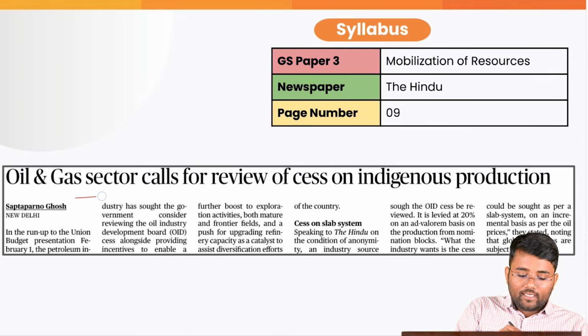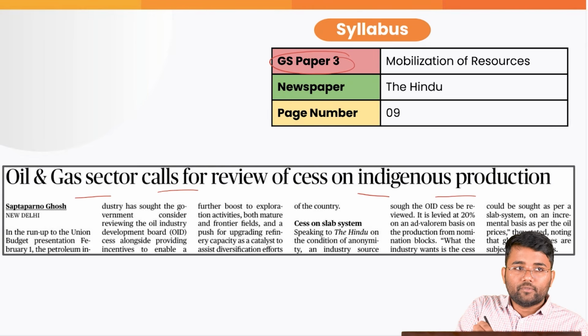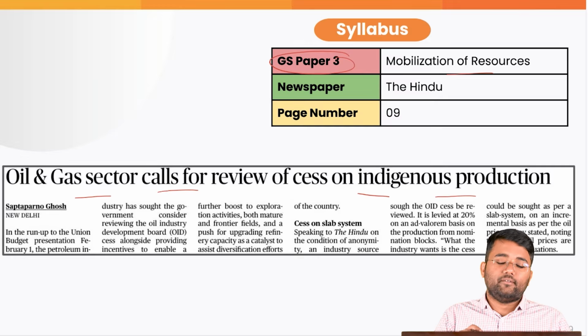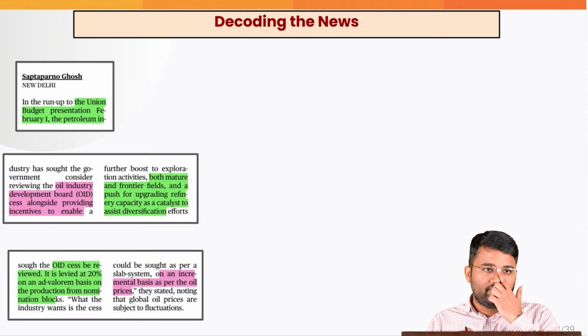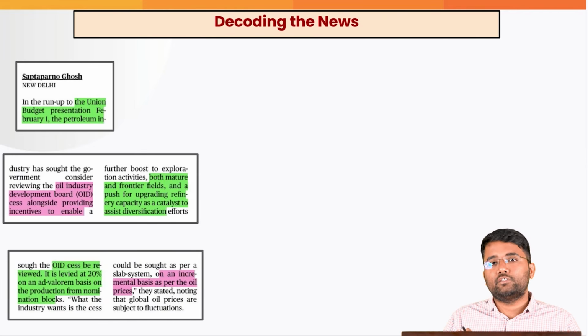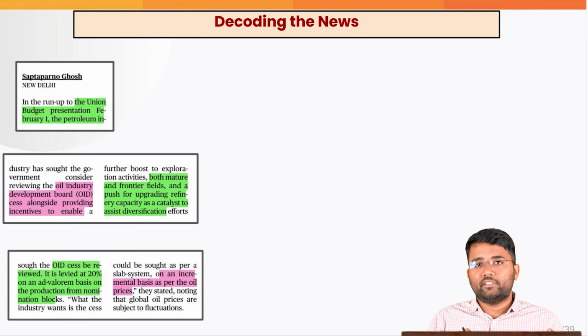Our next topic is oil and gas sector calls for review of cess on indigenous production. This is related to your GS paper 3 mobilization of resources, and this has appeared in today's The Hindu page number 9. As already said in the first topic itself, there are different industries and different sectors who are demanding support from the government. And that is because the budget will be presented on 1st February.